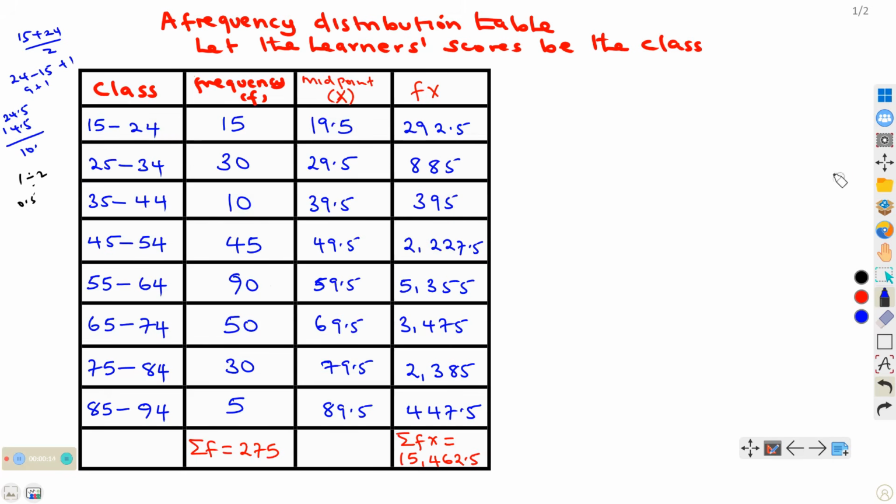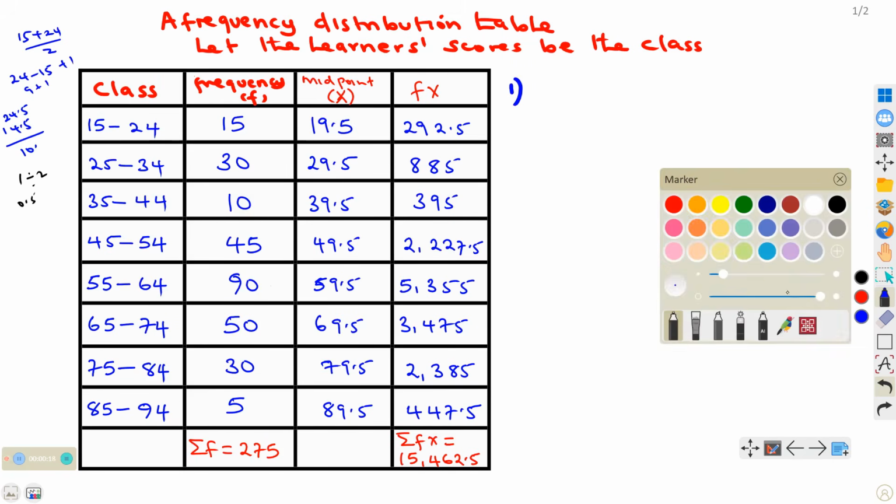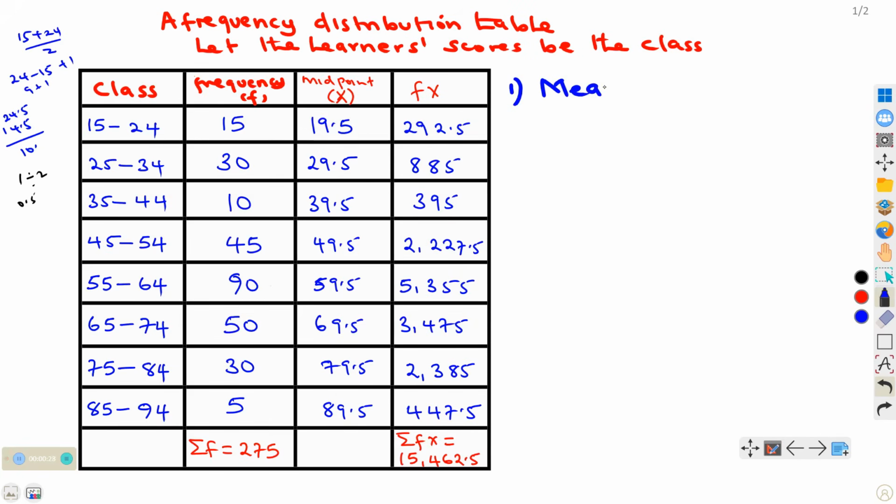So we can easily obtain the mean value. For part 1, remember, we need to obtain the mean value, then compare it with the previous mean value. So let us look at how we can get the mean score from the table. What will be the mean score from the table?